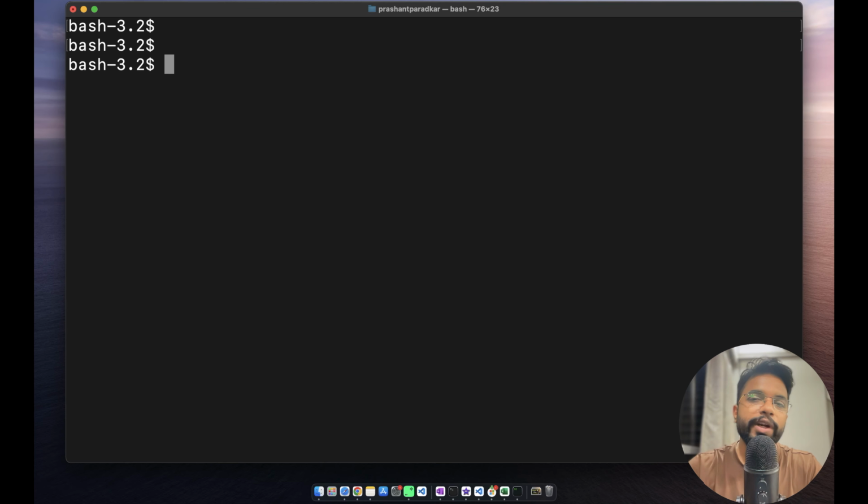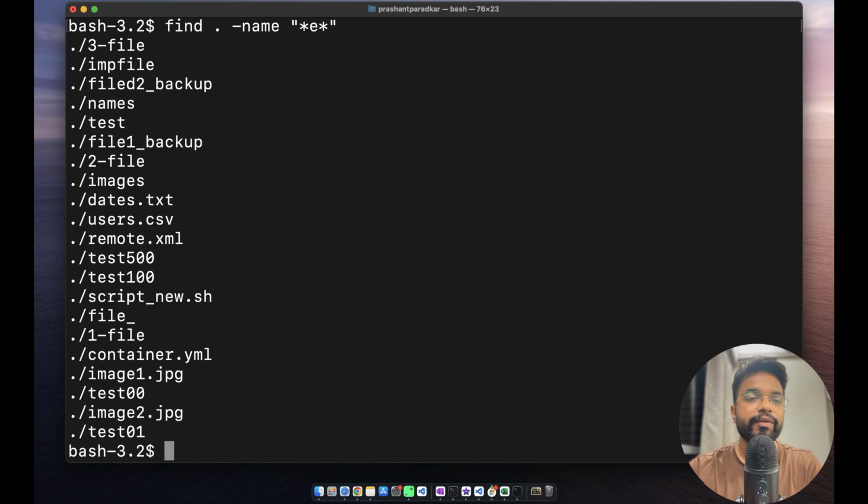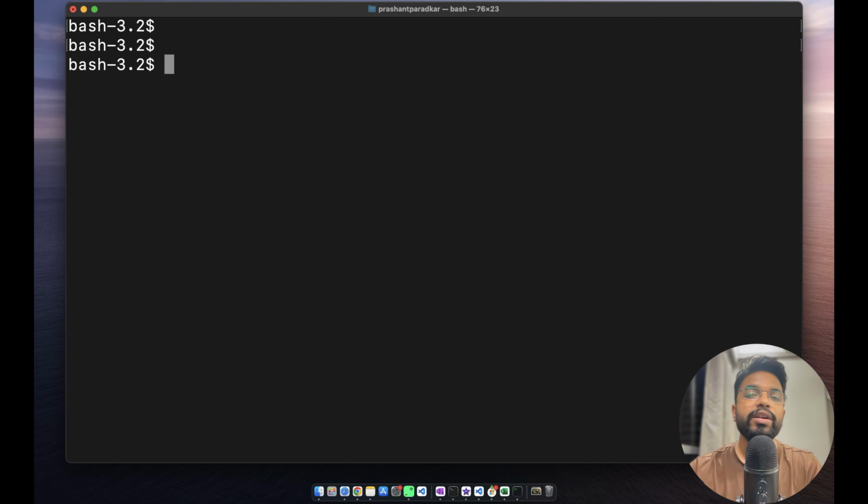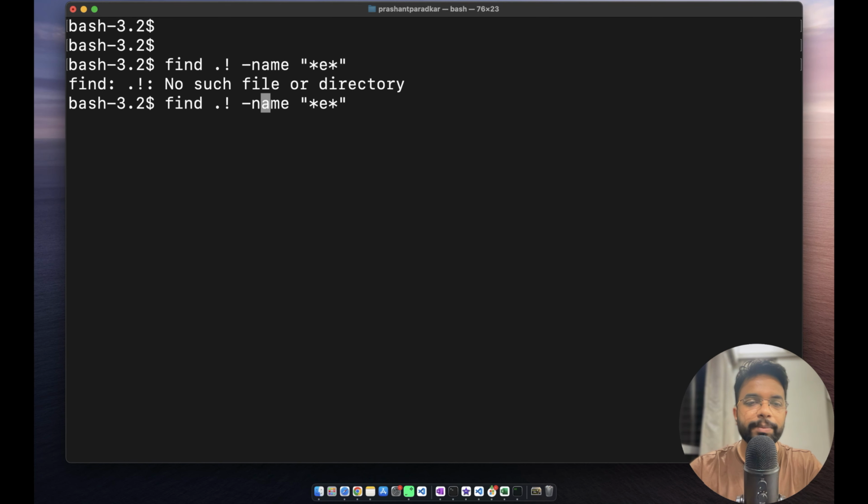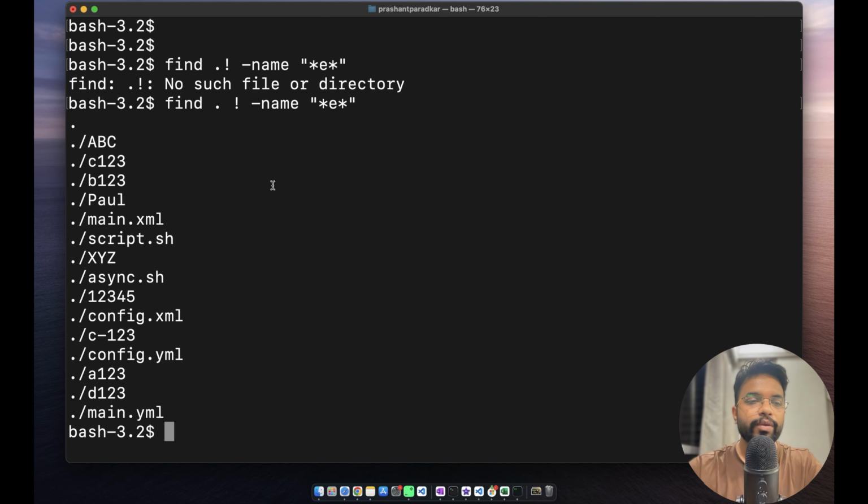For this purpose, we will use the find command. Find dot means in the current location, then hyphen name, and within the quotation I can simply use asterisk E asterisk. We are still using wildcards, but this condition will give me all the file names in which E is present. If I want the reverse condition, meaning I don't want E, I will simply use the bang or exclamation sign before the hyphen name condition, hit enter. Okay, there should be a space after dot. So it gives me all the files in which E is not present.